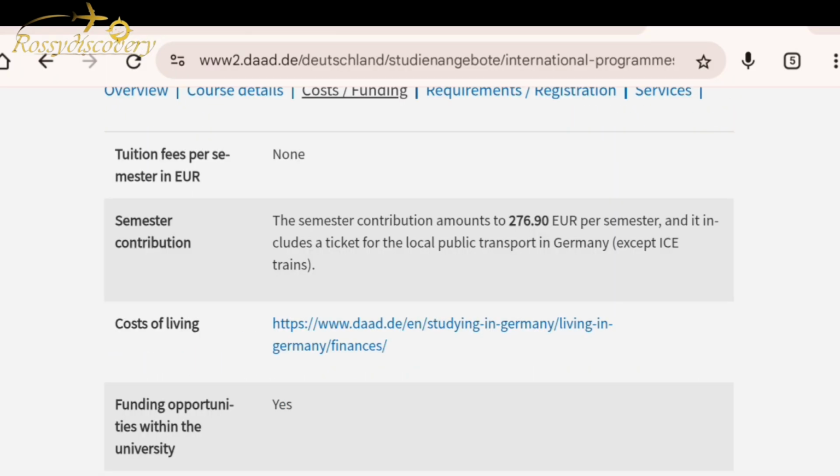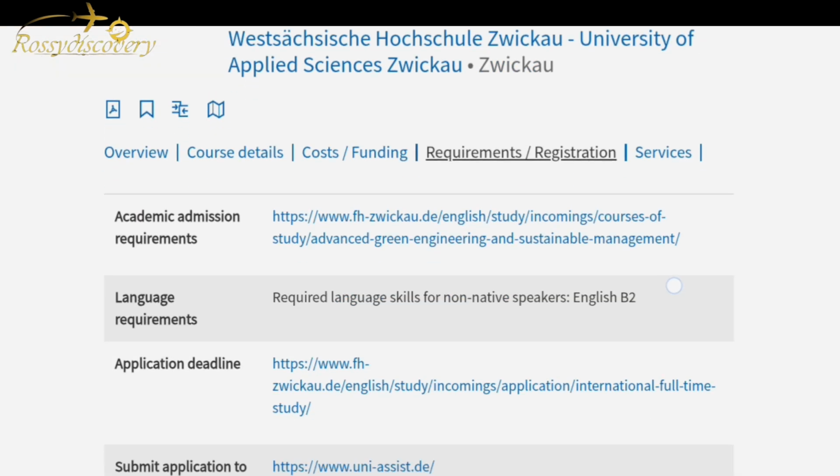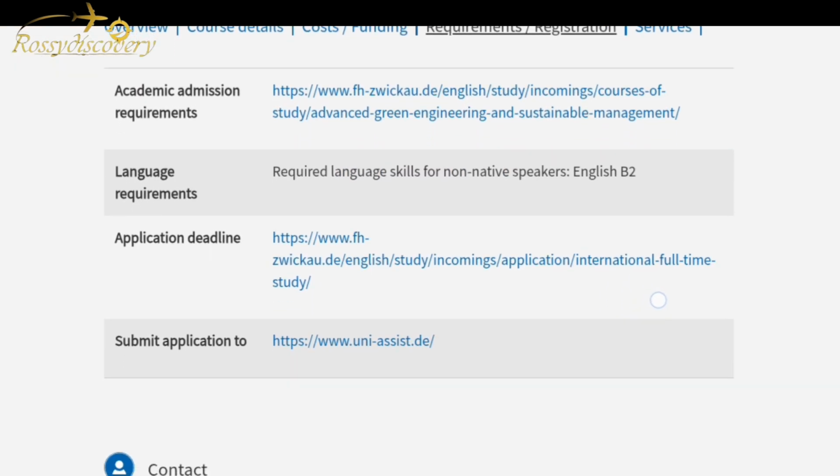So like this one now, semester contribution. The semester contribution amount is 276 euro per semester on this particular program in this school, and it includes a ticket for the local public transportation in Germany. So there's no tuition fee, but you have to pay this semester contribution. You can go here and search for your requirements.